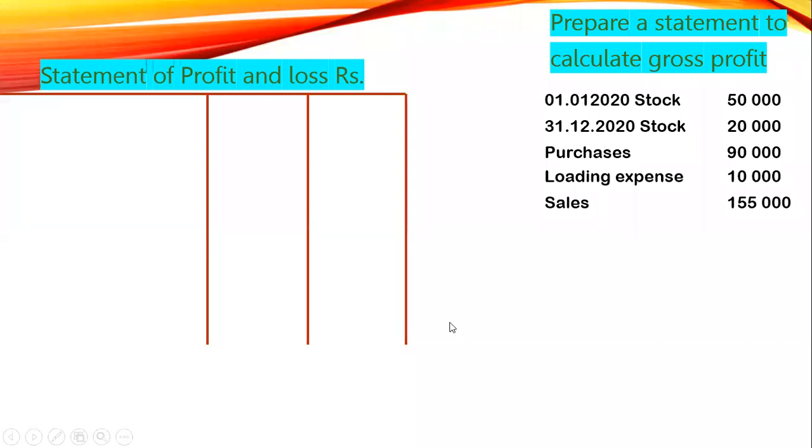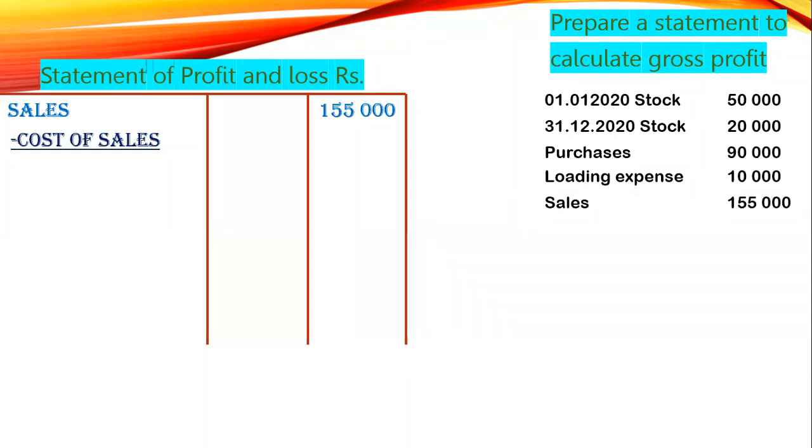We know how we calculate the gross profit? Sales minus cost of sales. Therefore, first of all, we'll take the sales. Sales 155 minus cost of sales. But cost of sales is not directly given in the question. Therefore, we have to calculate the cost of sales. How do we calculate the cost of sales? Opening stock plus purchase minus closing stock.